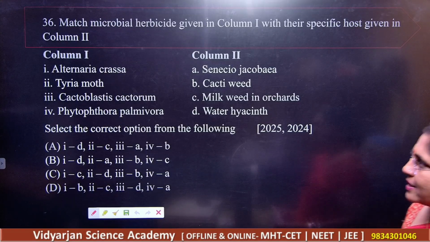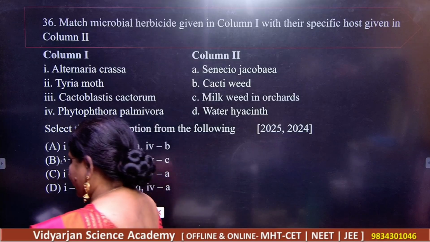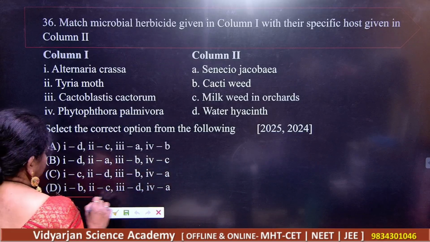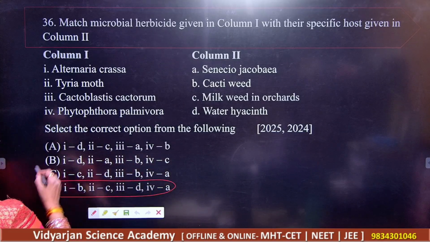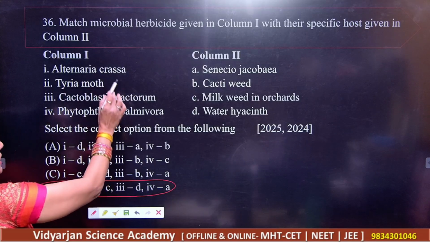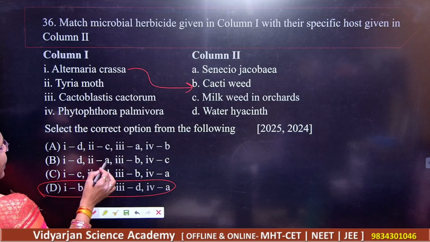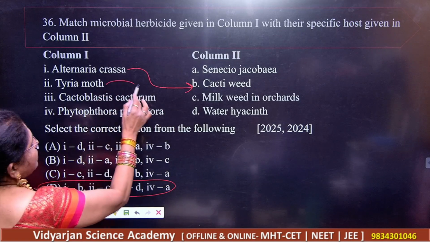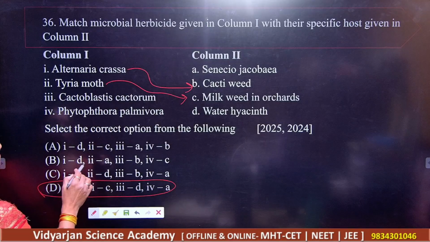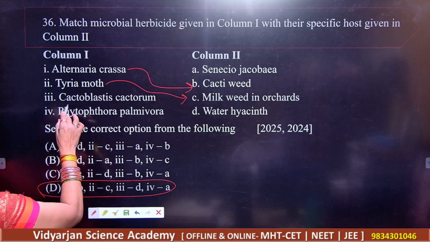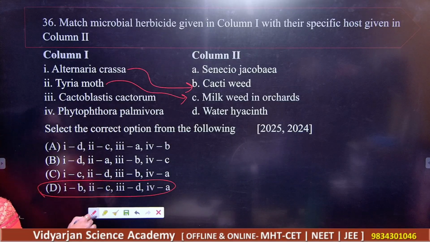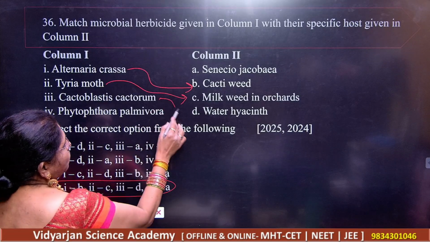So the answer for this is D. D is the correct answer. That is Alternaria crassa, that is the captivid. Then Chiria, this one is giving you the milkweeds on the orchids. Then Cactoblastis cactorum, this will be there for the water hyacinth.